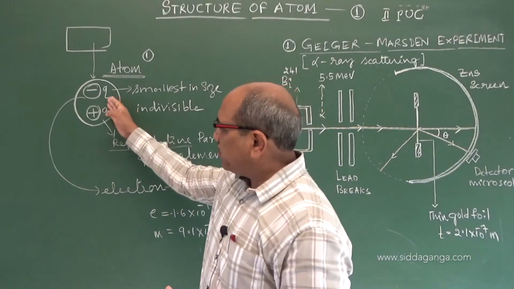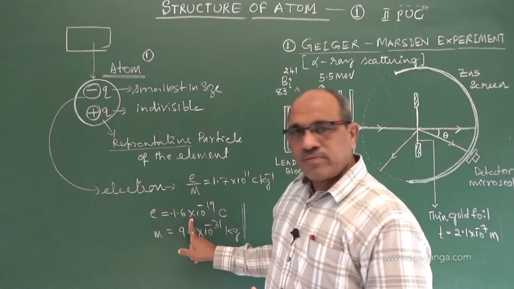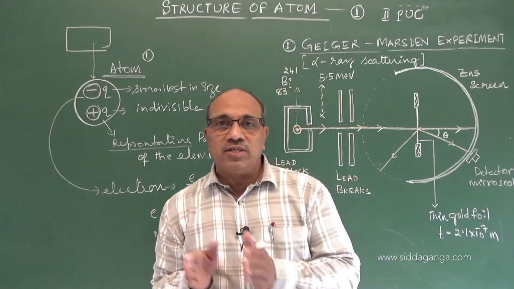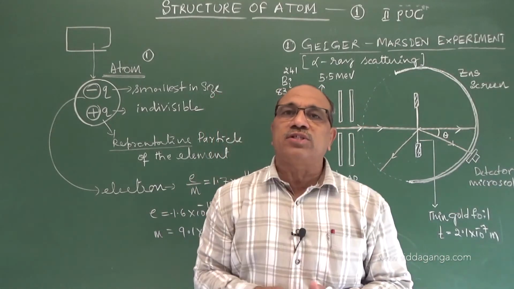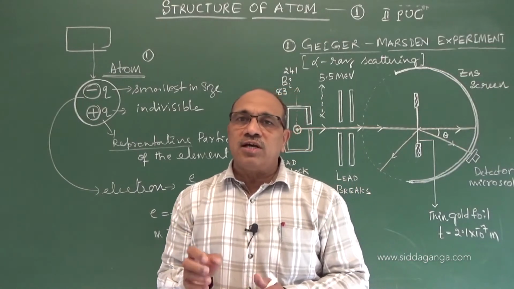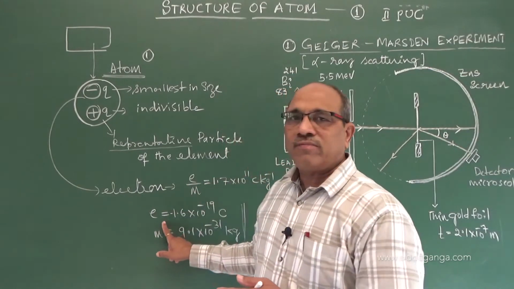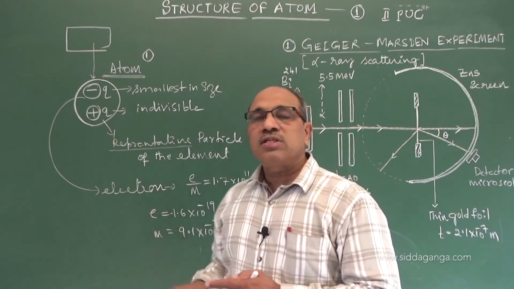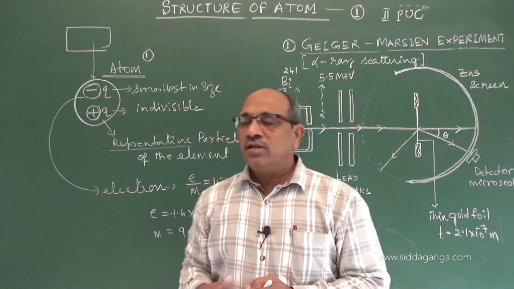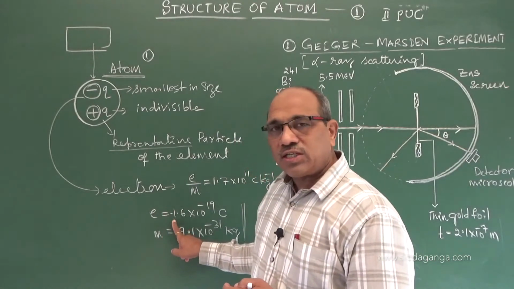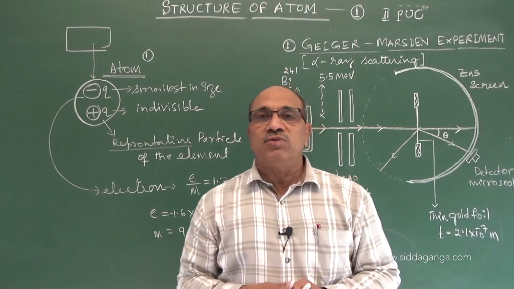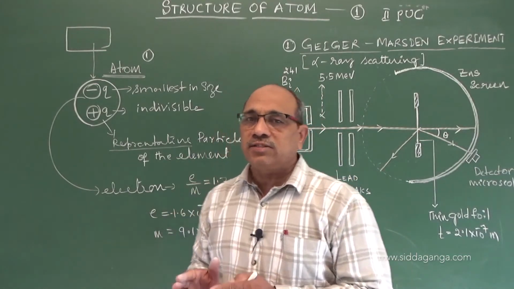A negative charged particle was found, with this charge and this mass. Again, in the hydrogen atom, when you think there is one positive charge and one negative charge, the positive charge has a value equal to that of the electron. Later, the proton was also discovered, which carries the equal positive charge and a mass of around 1.6 into 10 power minus 27 kg, but not at this stage.